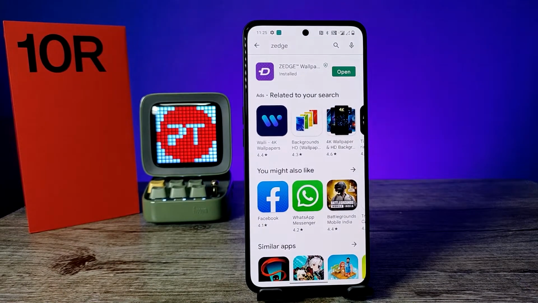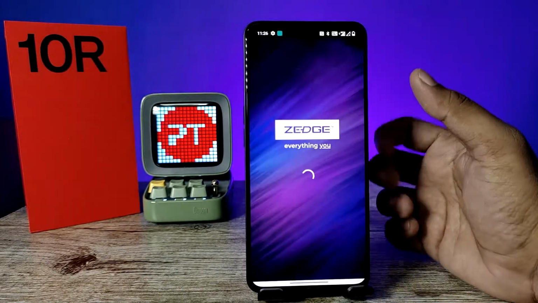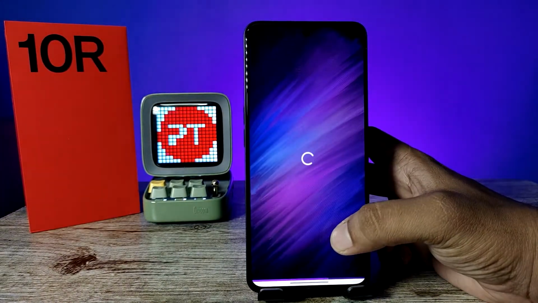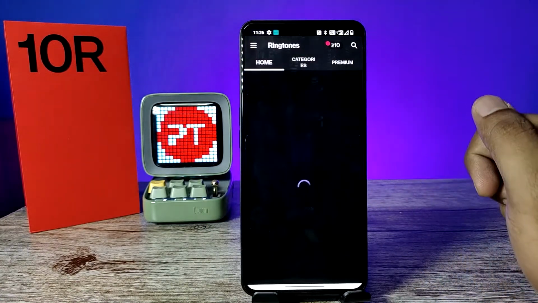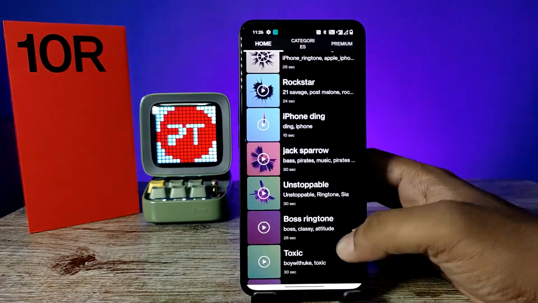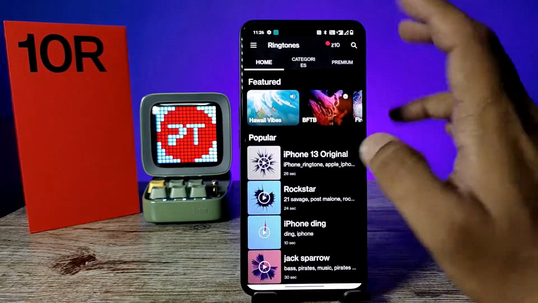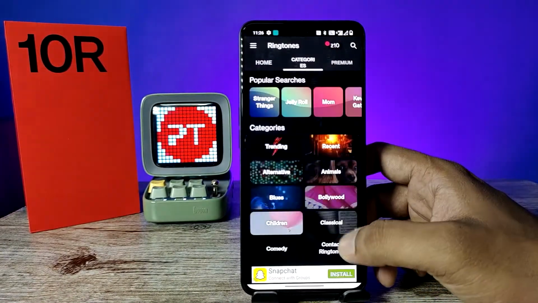Now the installation is completed. Now click on open. Then allow some permissions. Now click on ringtones category. You can see a lot of ringtones available here. Also you can categorize the ringtones.